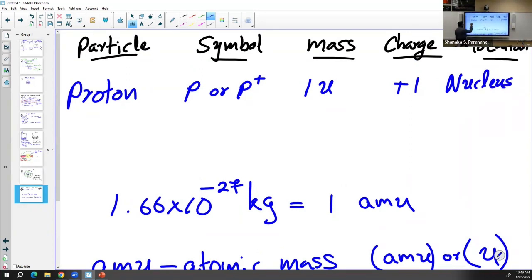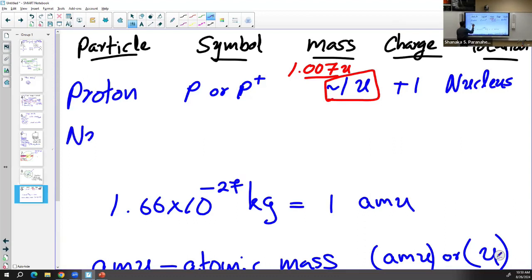So the next one is neutron. Before that, let me quickly give you the exact value. This is the rough value, close to 1 atomic mass unit. The exact value for a proton is 1.007 atomic mass units. You can see it's 007, so we can drop the 007 and consider it as 1 atomic mass unit. This is the value you need to remember: 1 atomic mass unit.